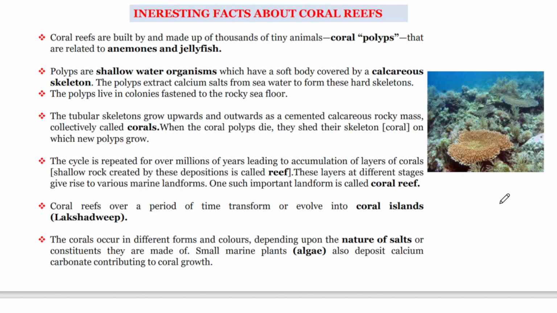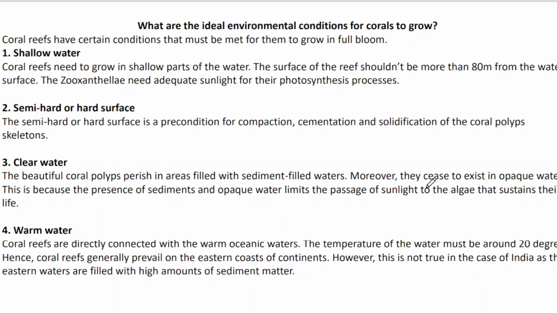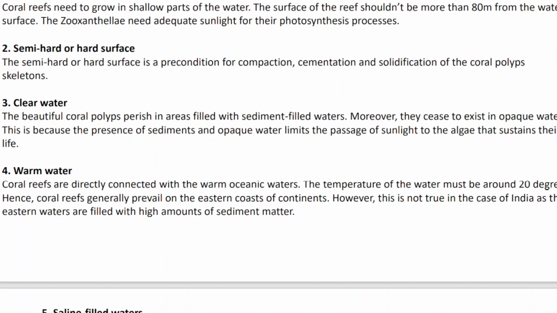and for their growth they use different kinds of algae and plant species under the ocean. So we will understand the ideal environment for their growth. Shallow water is needed, they cannot grow in very deep water, and a hard structure is needed so that they can attach their skeleton to it. After compaction, cementation and solidification of the coral skeletons, the reef can be formed. Then clear water is needed, meaning the water should not be polluted and should not be turbid, not mixed with any kind of pollutants.